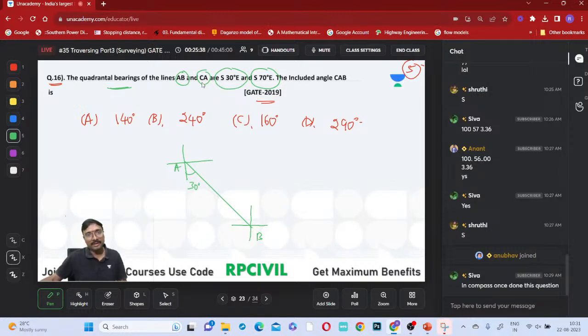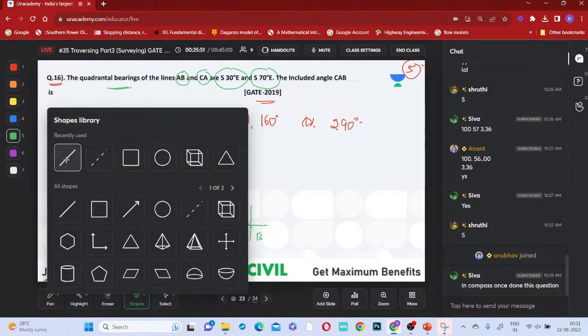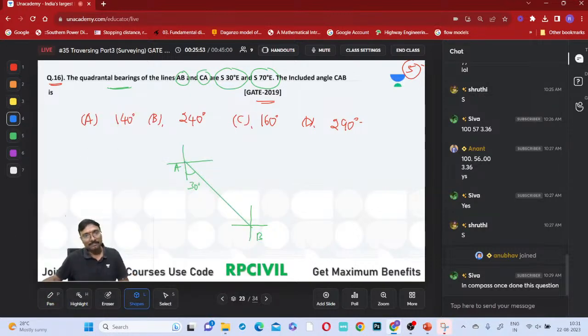Now what is CA? CA is given as south 70 degree east. South 70 degree east means this 70 degree will come here like this, in this manner. So this is your south 70 degree east, this is your 70 degree, and this is your CA. Now the included angle CAB will be.